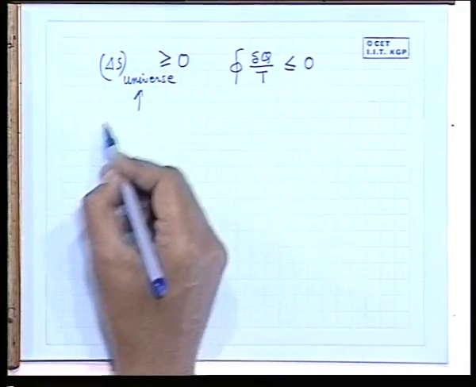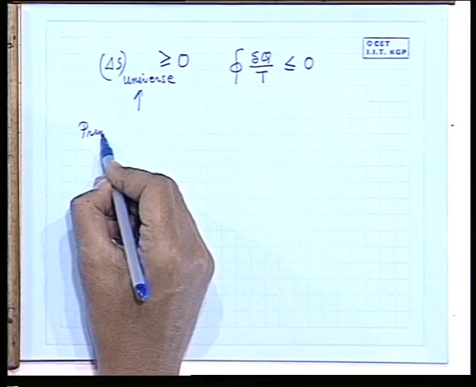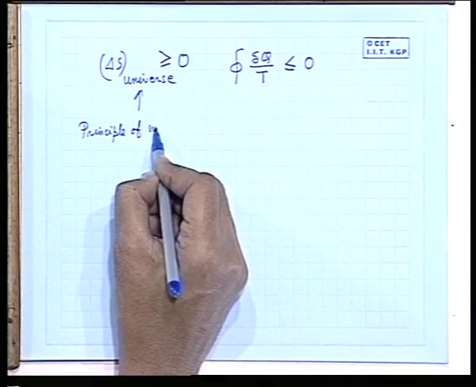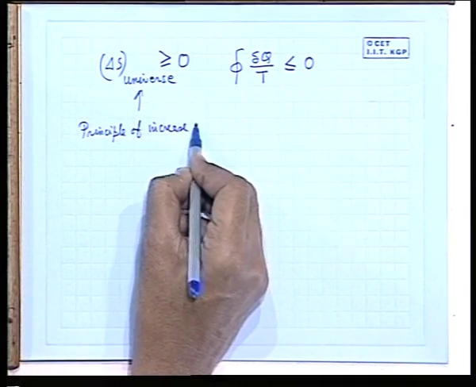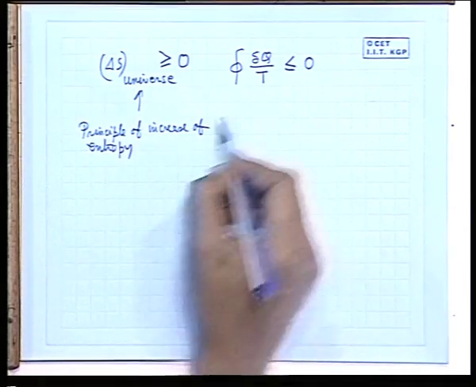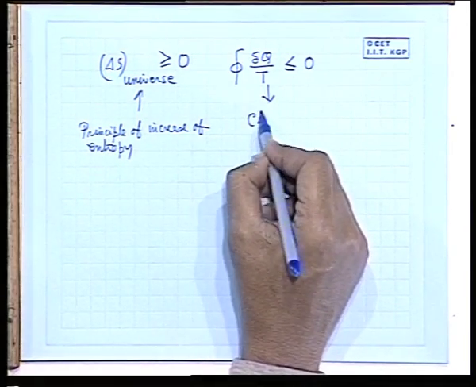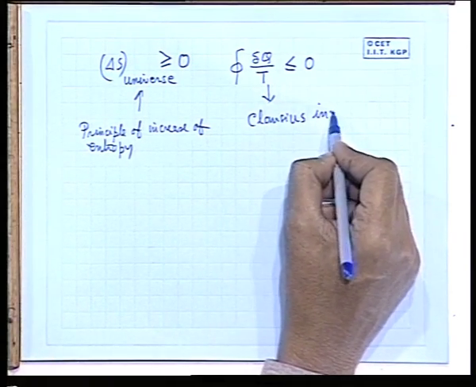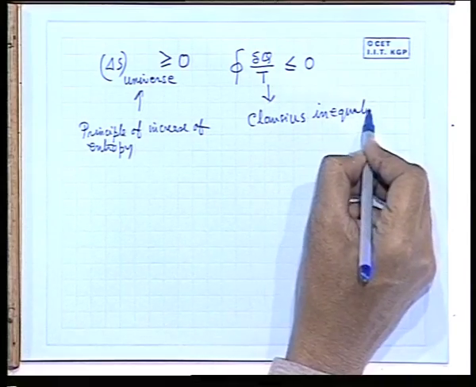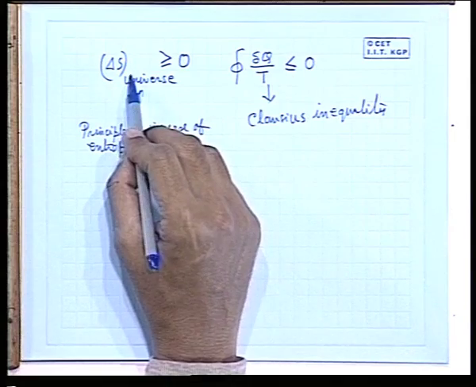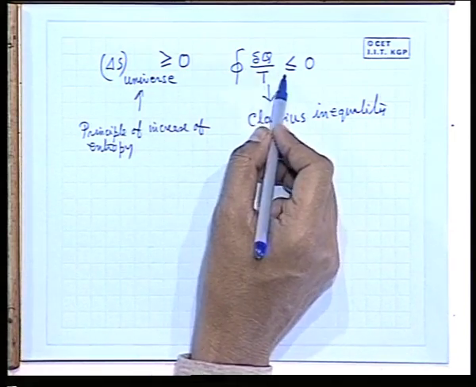The first is known as the principle of increase of entropy, and this is known as Clausius inequality. Now, these two are the same. That means this is a consequence of this, with a negative sign.